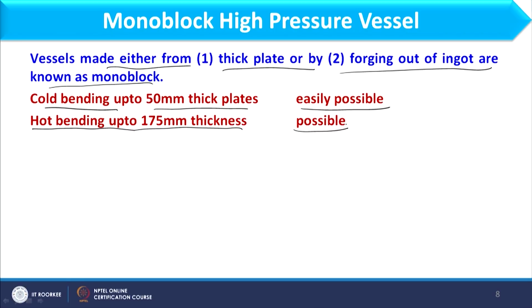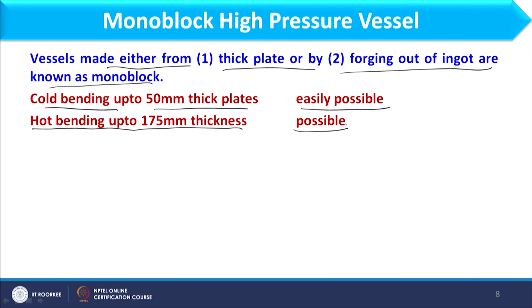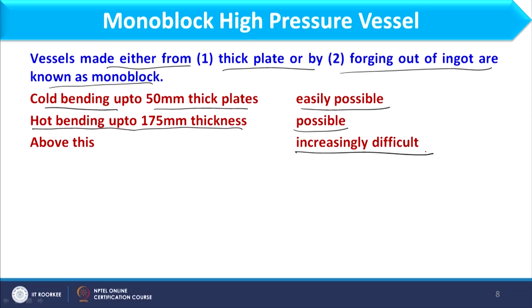It means up to 175 we can bend or roll the metal sheet, but for that purpose, if the metal sheet is slightly heated up or at a higher temperature, it is easy to roll. So, that is again a possible process, and above this it is increasingly difficult. After a certain thickness, rolling of metal sheet is very complicated, so we avoid that process.